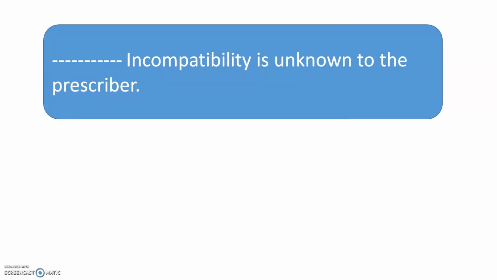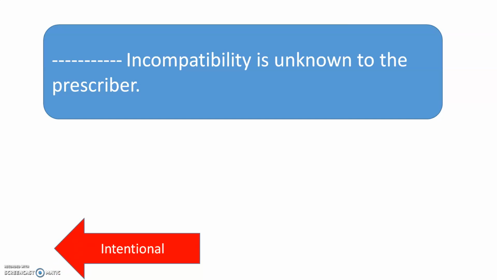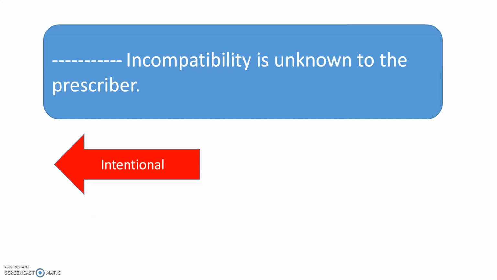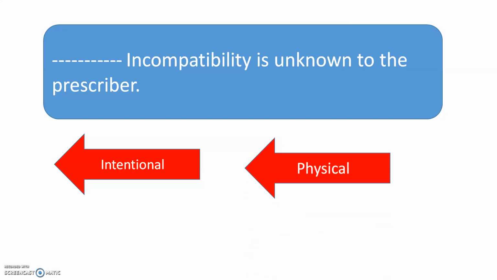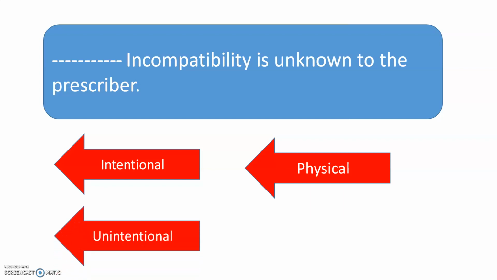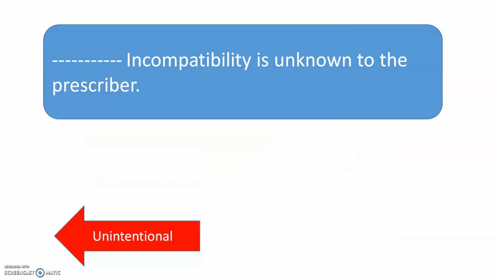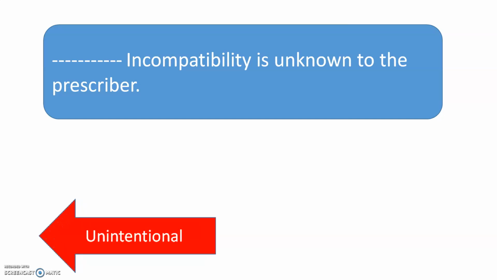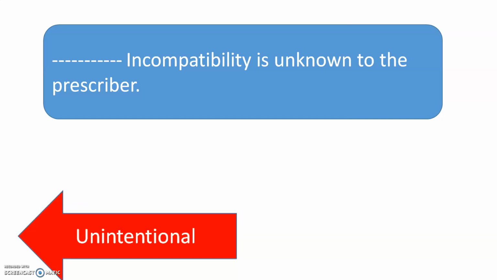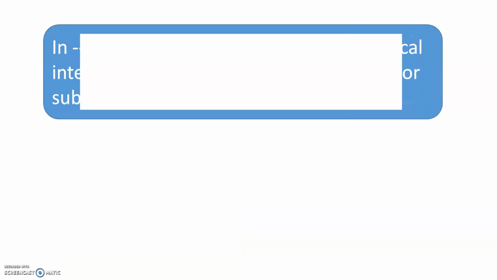Dash incompatibility is unknown to the prescriber. The options are: intentional, physical, unintentional, or chemical incompatibility. And the correct answer is unintentional incompatibility, which is unknown to the prescriber. That is, the prescriber doesn't know.